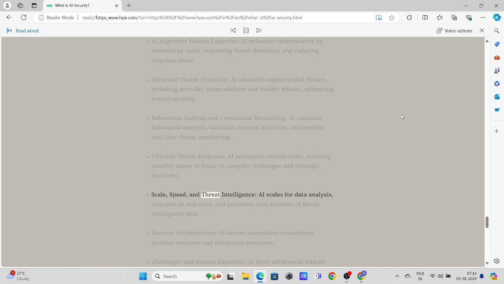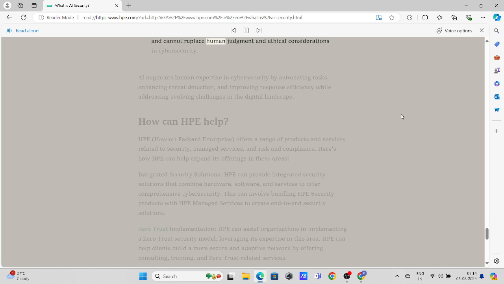Scale, speed, and threat intelligence. AI scales for data analysis, responds in real time, and processes vast amounts of threat intelligence data. Security orchestration. AI-driven automation streamlines incident response and mitigation processes. Challenges and human expertise. AI faces adversarial attacks and cannot replace human judgment and ethical considerations in cybersecurity. AI augments human expertise in cybersecurity by automating tasks, enhancing threat detection, and improving response efficiency while addressing evolving challenges in the digital landscape.